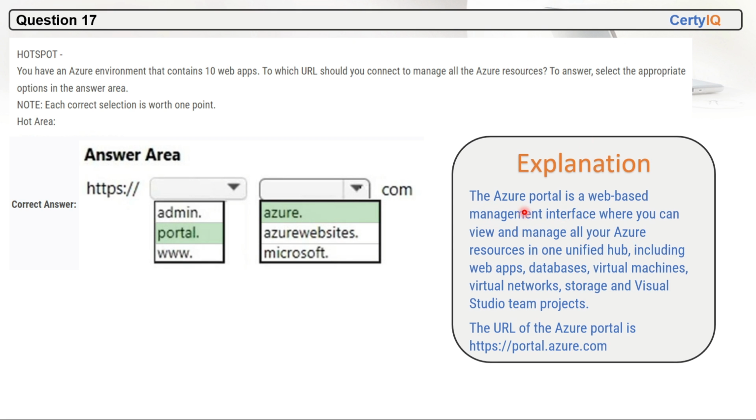What is this Azure portal? The Azure portal is a web-based management interface where you can view and manage all your Azure resources in a unified hub, including web apps, databases, virtual machines, virtual networks, storage, and Visual Studio team projects. Right. So this is the URL of the Azure portal, portal.azure.com.